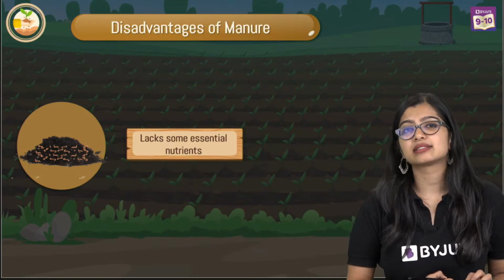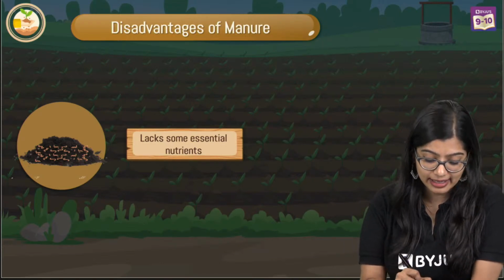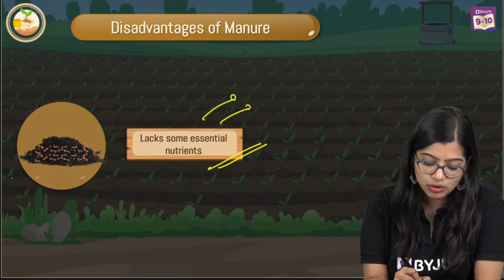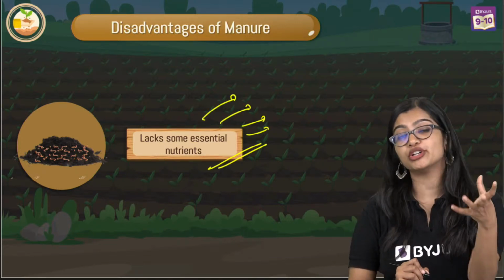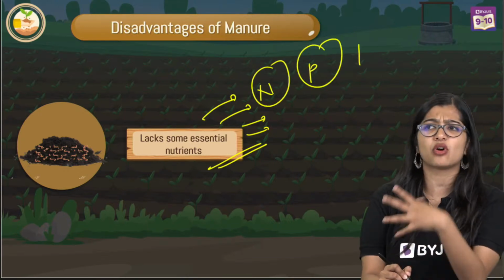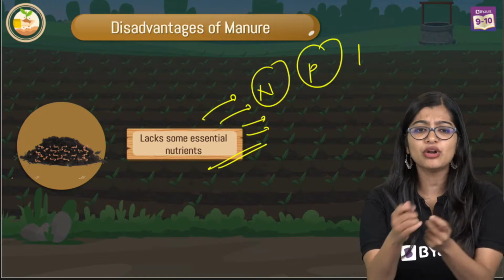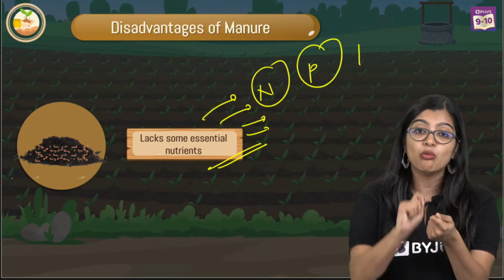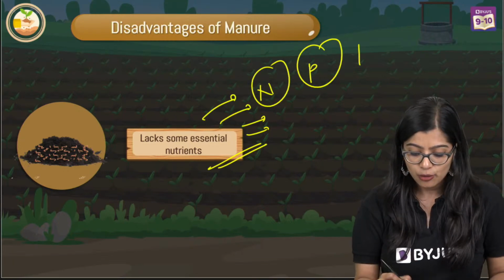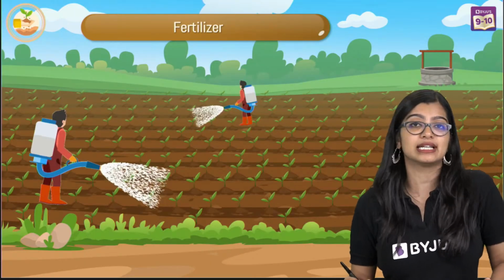But the thing is, manure, because it is organic in nature, lacks some essential nutrients. You will not be able to understand how much of what nutrient is present. Whether it's your nitrogen, whether it's your phosphorus or magnesium, whatever, you will not be able to understand how much of it you are going to use, right? Or how much of it is already there. Which is why there's a preference for fertilizers.